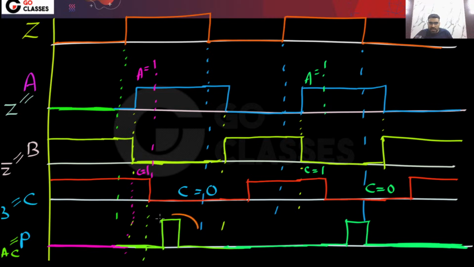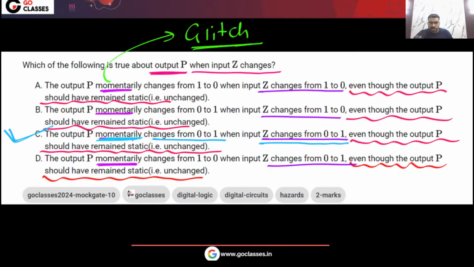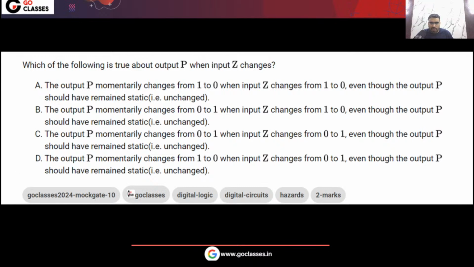So you can see these are the glitches. These are momentarily glitches. These things are happening momentarily. So this is your complete question. So please tell me, understood this? The answer will be option C.